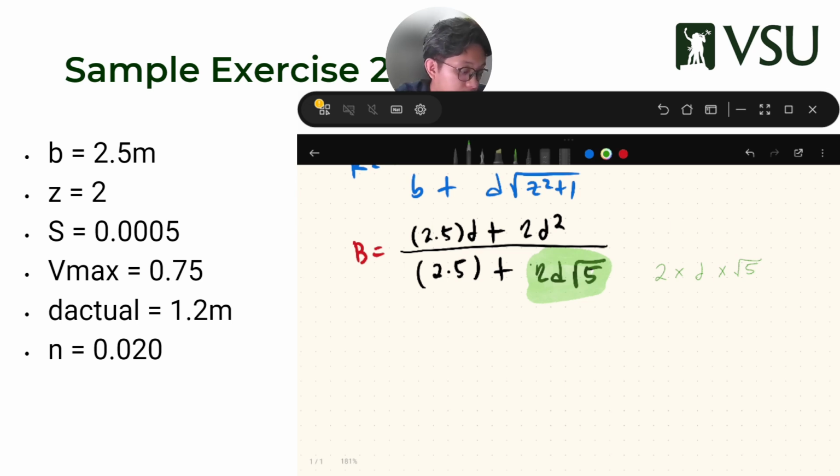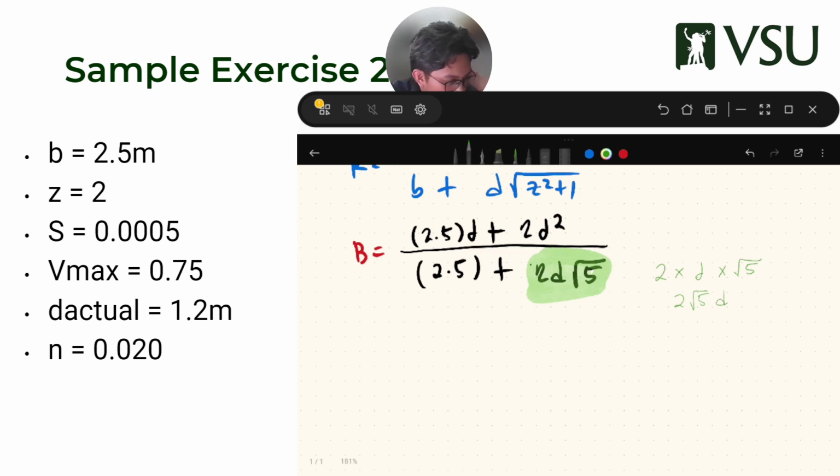So that means I have 2 constants and 1 variable. Combine them or simplify them. Kumbaga, you can write this as 2 square root of 5, which is the coefficient of a variable D. It's 2 square root of 5D. Or, kasi again, in our notation, dili ta mag-round off. So if you write this in long form, you're solving this on the long form. Okay, so remember that one.